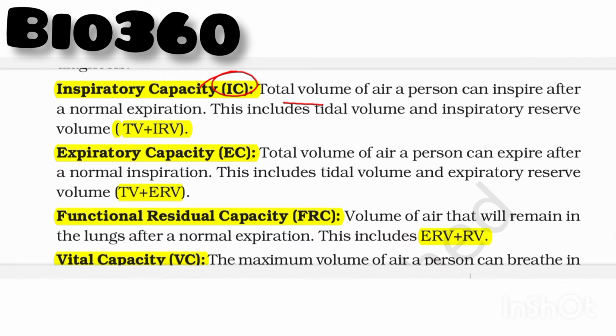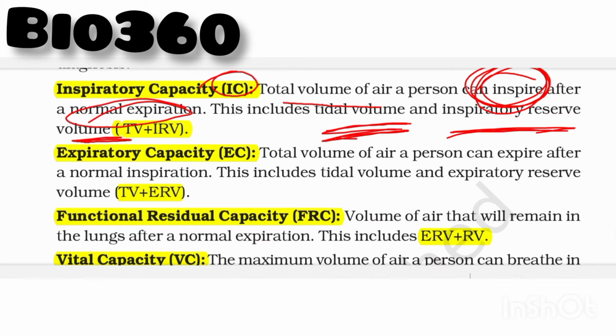It is the total volume of air a person can inspire after normal expiration. It means how much volume of air a person can inspire. It is known as inspiratory capacity, and it includes tidal volume along with inspiratory reserve volume. So you can obtain its value by summing up tidal volume and inspiratory reserve volume.